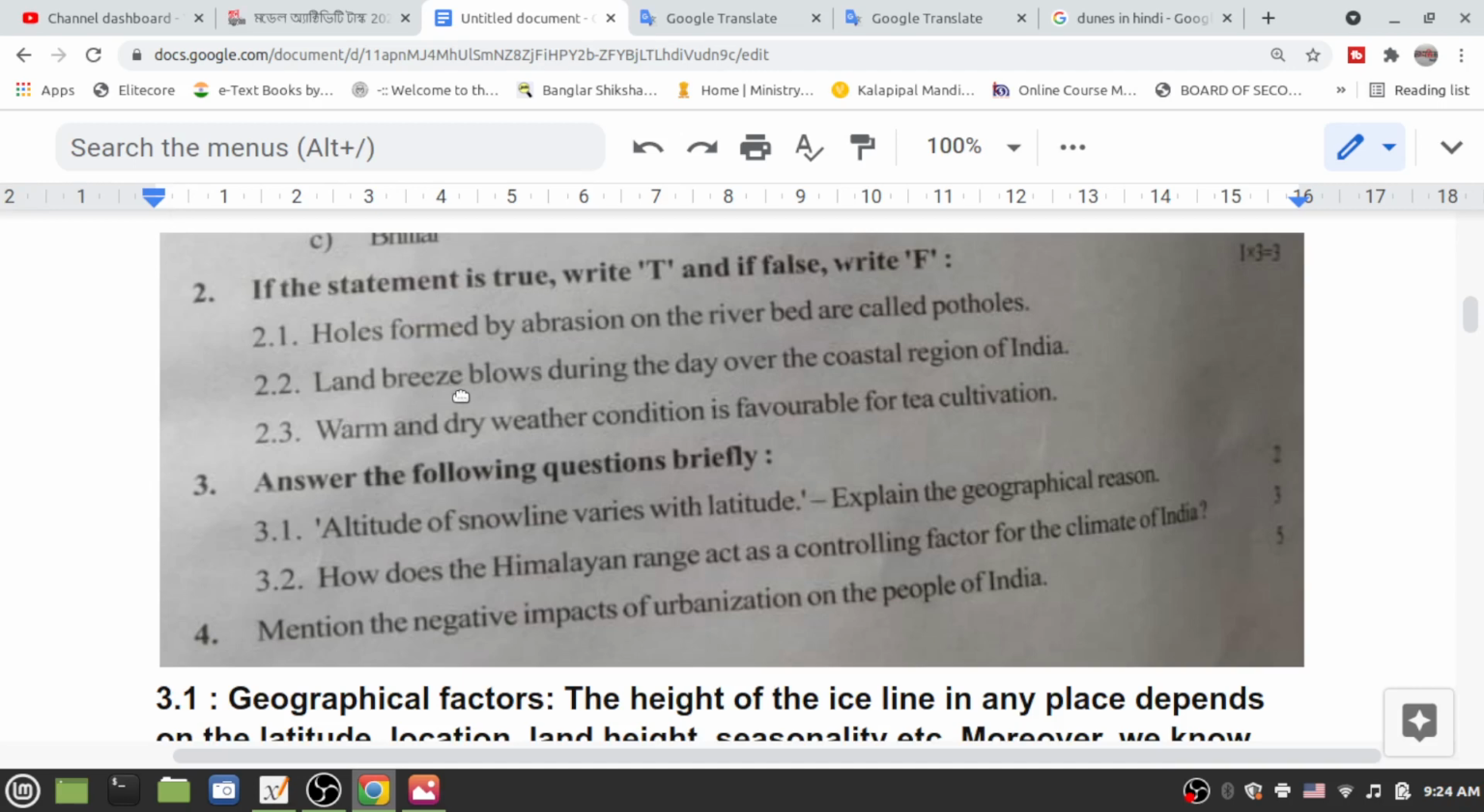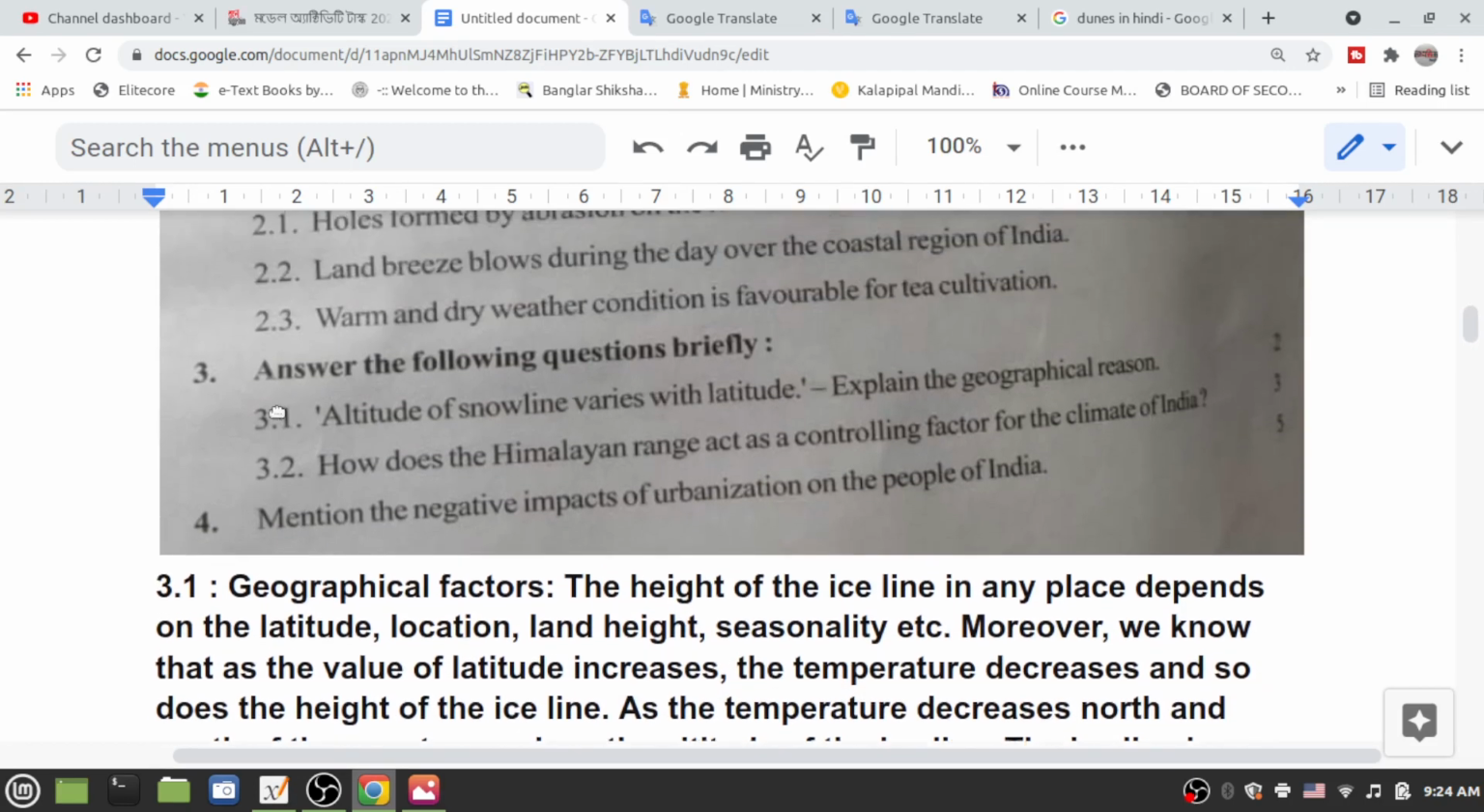Land breeze blows during the day over the coastal region of India. It is false. Absolutely false, because it is the sea breeze during the day, not at night. Okay. Warm and dry weather condition is favorable for tea cultivation. No, it is the opposite. It is false. F.